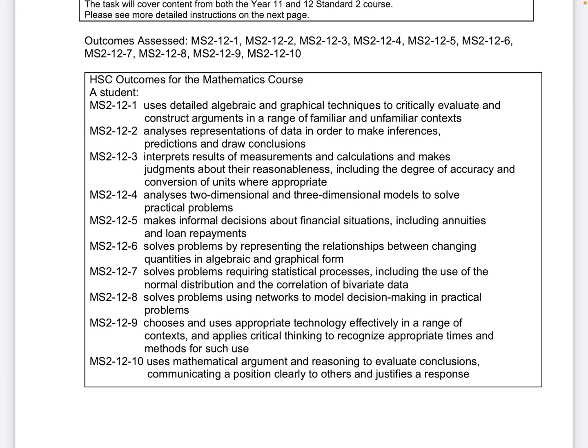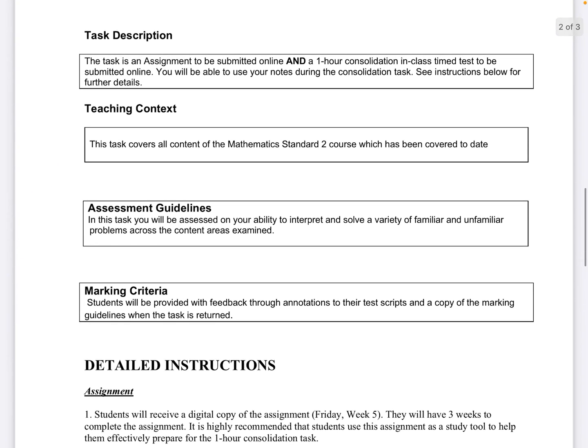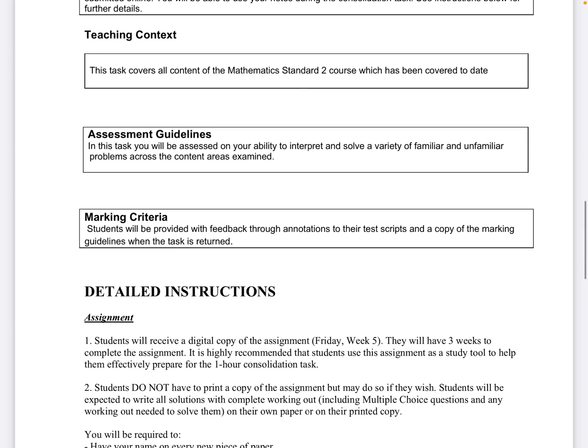Here are your HSC outcomes. You are being tested on everything, so you'll notice you have all of your HSC outcomes listed there. Task description. So hopefully by now you understand that you have an assignment that has to be submitted online and a 1 hour consolidation in class timed test. Okay, I'll go over that in a little bit more. I think most of that is fairly straightforward.